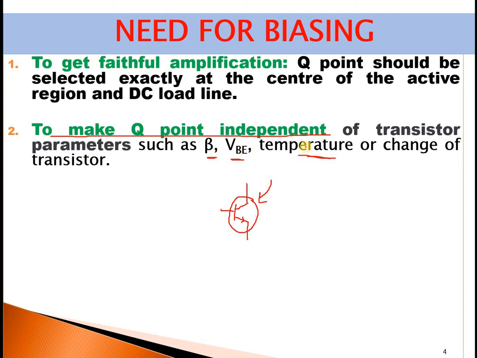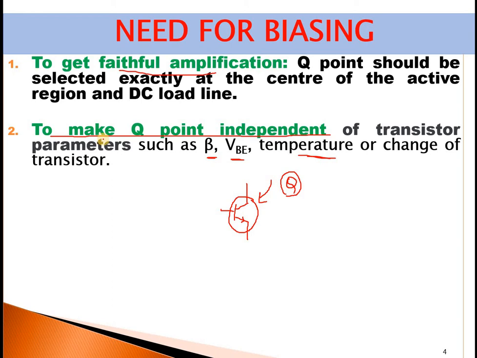If any one of these varies, definitely the Q point will vary. But if the Q point varies, the first point will not be satisfied. That means it might not produce faithful amplification. So even this point is very, very important.